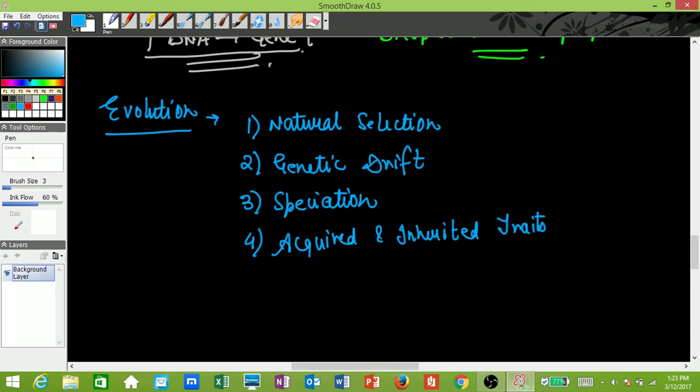So natural selection, genetic drift, speciation, acquired and inherited traits, these are important portions. Please go over them, go over their definitions. The definition of natural selection was asked last year as a part of a 5-mark question: what is natural selection? So you need to explain the meaning of natural selection. Genetic drift meaning should be known. You should be able to explain genetic drift.